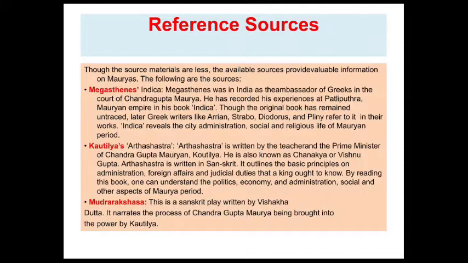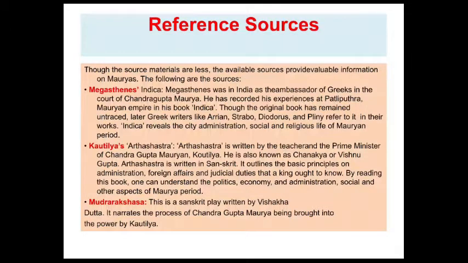Though the original book remains untraced, later Greek writers like Arrian, Strabo, Diodorus and Pliny refer to it in their works. Indica reveals the city administration, and the social and religious life of the Mauryan period.